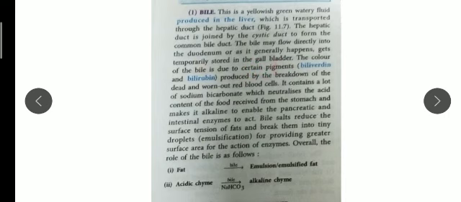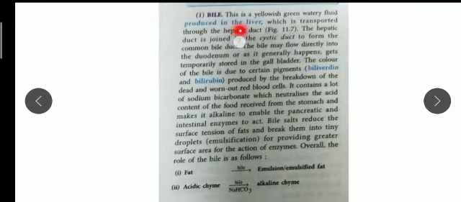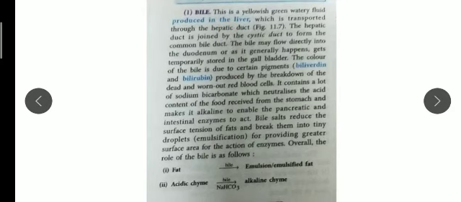Remember, sometimes they ask where it is produced. It is produced in the liver, and it is stored in the gallbladder. Bile is a colored juice because it contains two pigments, biliverdin and bilirubin. So you should remember the names.